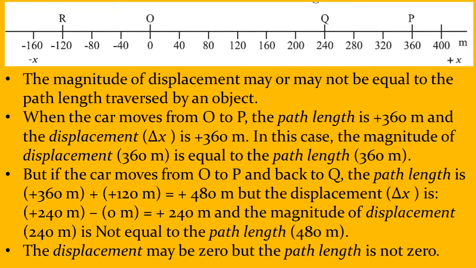The displacement may be 0, but the path length is never 0. Suppose the car starts from O, goes to P and comes back to O. The initial and final position of the car are same. So there is no displacement.